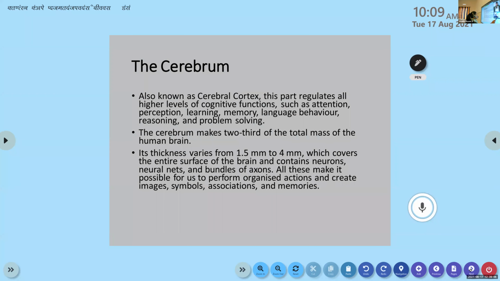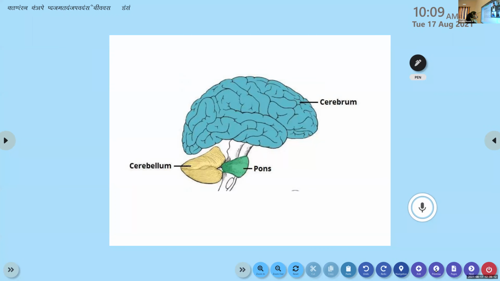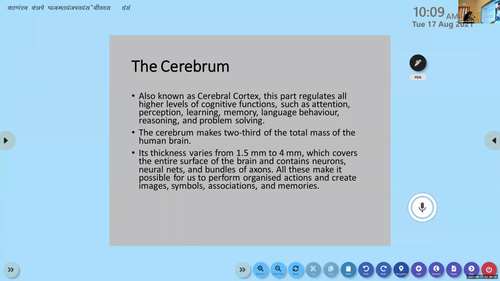Okay, cerebrum, I think we'll learn in the next class. Yes, that's it. Or should we finish it now? Just one slide. Shall we do it now?